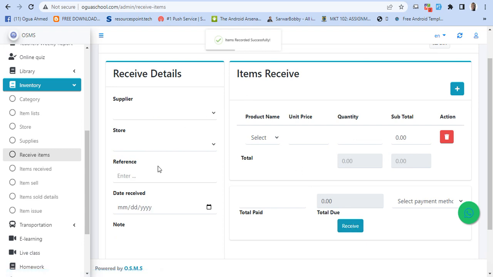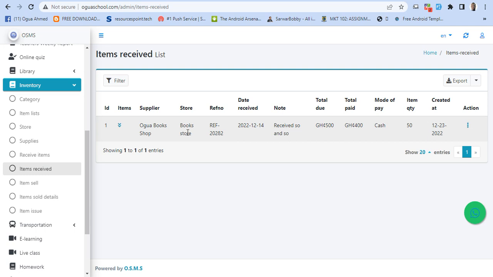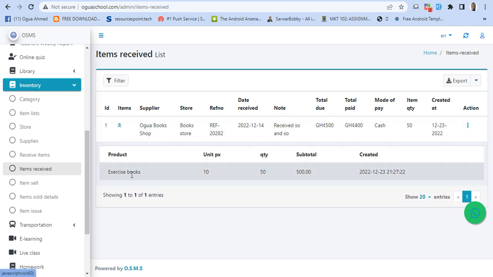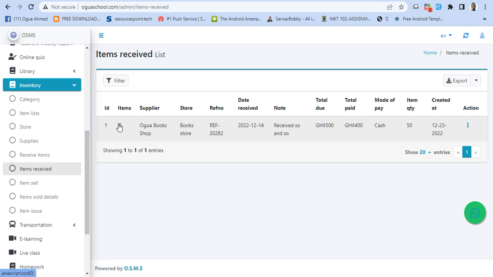So items received. If you go to items received, these are the items. If you click down, you see the items you received. So the name of the supplier, the total due, total paid, and then the items you received. So you can see it from here.